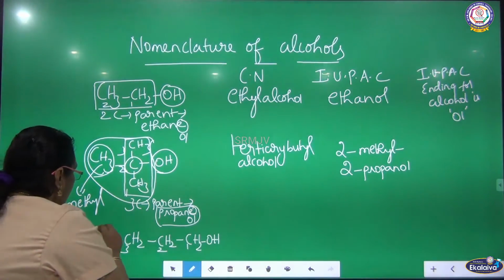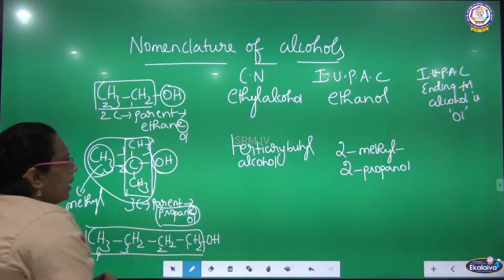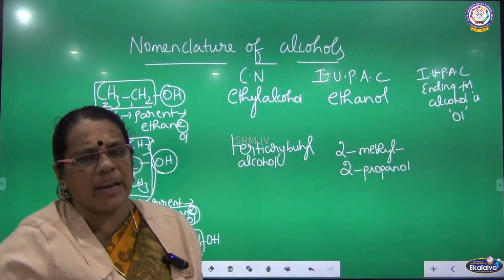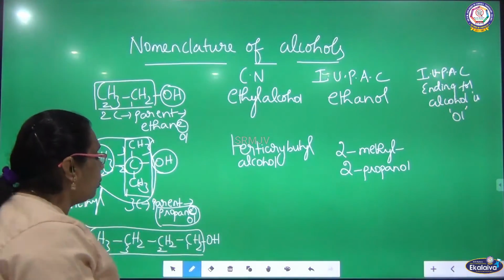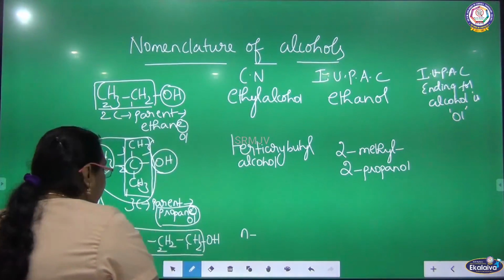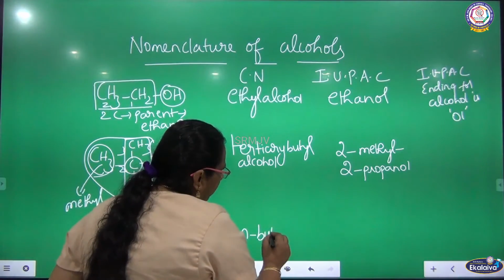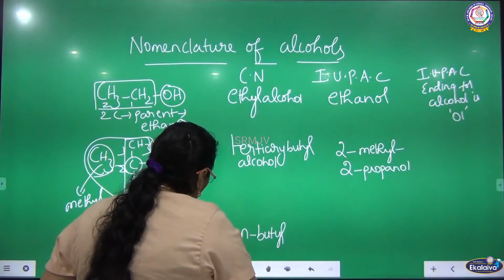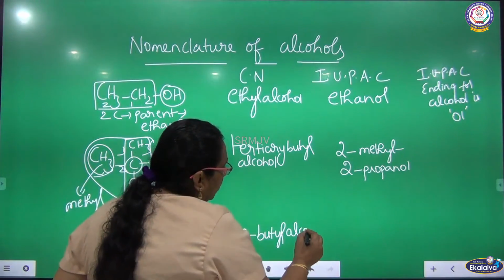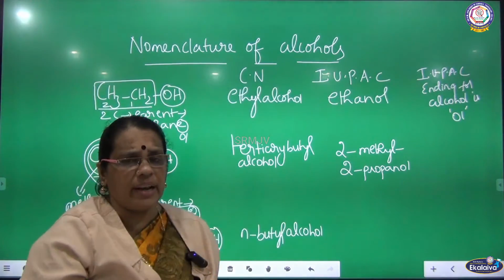Whenever all the carbon atoms are in the straight chain, in the common name, what is the letter we are going to use? N, for normal. How do we call this group? Butyl. N-butyl. Which family does it belong to? As OH is there, it belongs to the alcohol family. N-butyl alcohol. Why are we adding N here under the common name?